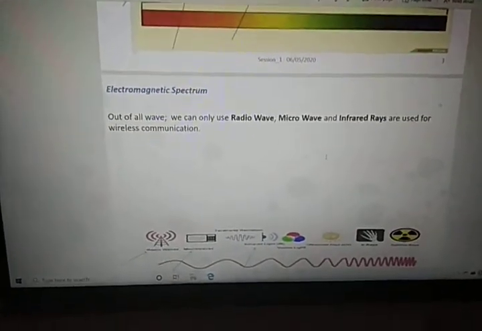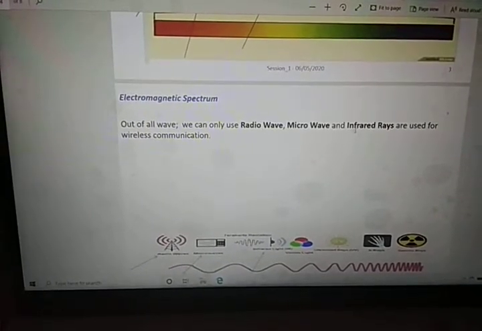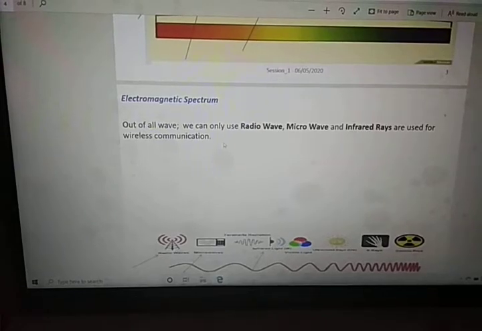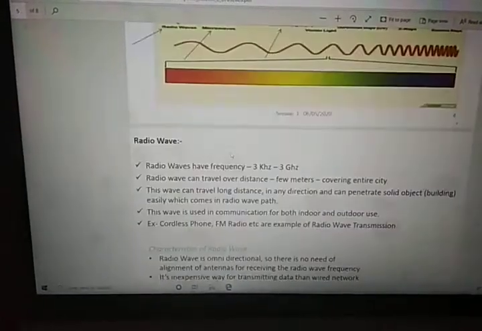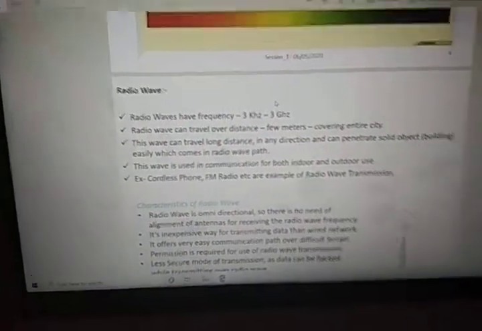So we understood the electromagnetic spectrum. We can use only these three: infrared light or rays, radio wave and microwave, for wireless communication. The same image is available here. First we'll understand radio wave.